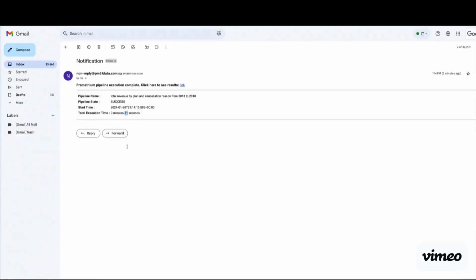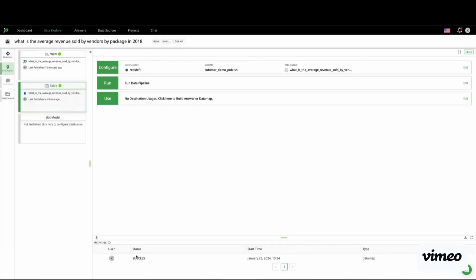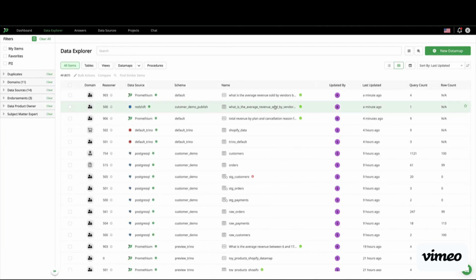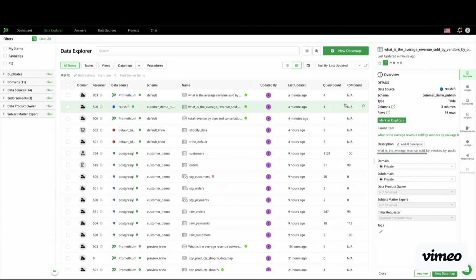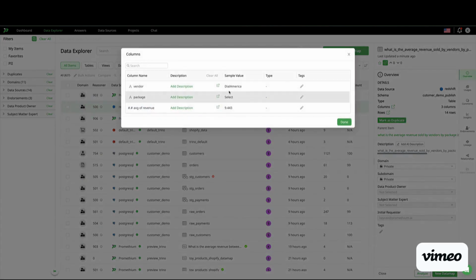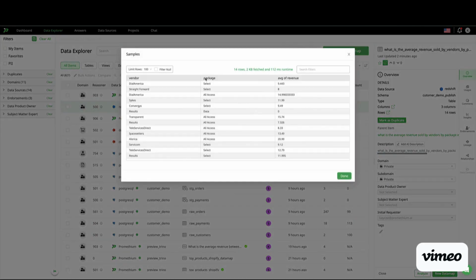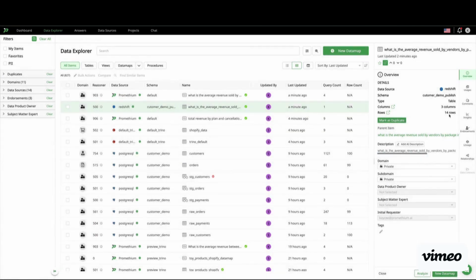It's been created. Now let's go back to the Data Explorer here and verify that the pipeline not only successfully completed, but it actually successfully moved data. So I'm going to preview this. Good. I'm getting preview sample values, and I can now preview the entire table as well. So it actually sent the result set to Redshift.